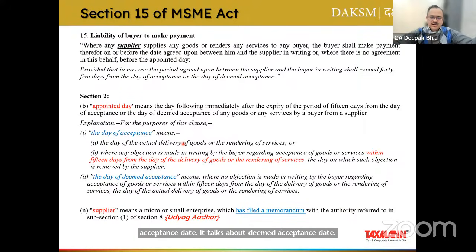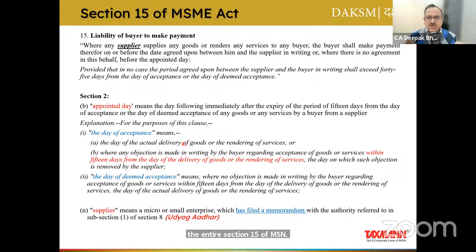So first of all, we all need to understand one concept very clearly. Invoice has no relevance in the entire Section 15 of the MSME Act. I am again repeating, invoice has no relevance in the entire MSME Act. Then what is the relevant date?